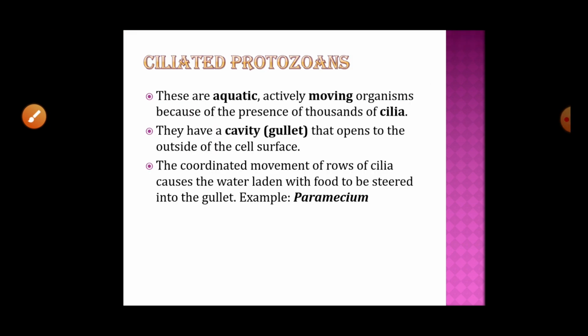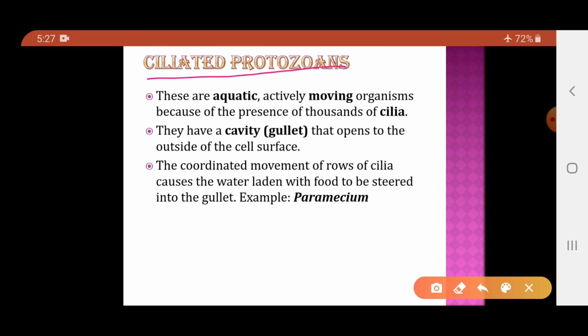Now, the next protozoans are the ciliated protozoans. These ciliated protozoans are aquatic, that is, they may be found in fresh water or in marine water. The name itself suggests they consist of thousands of cilia, and it is due to the movement of cilia that these organisms move.